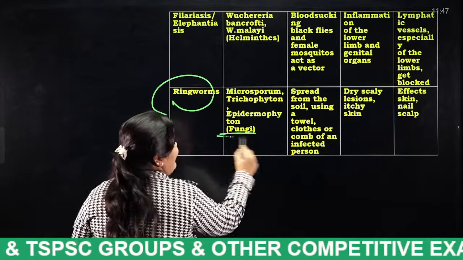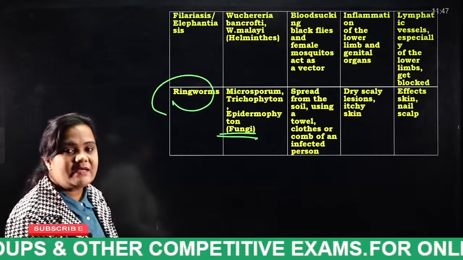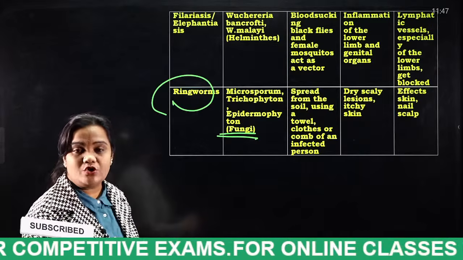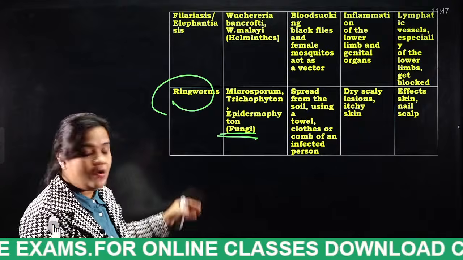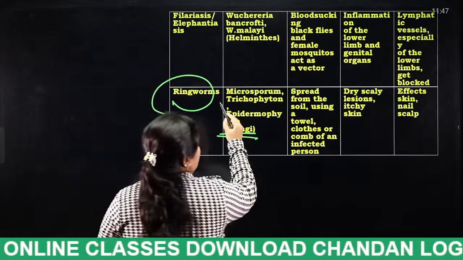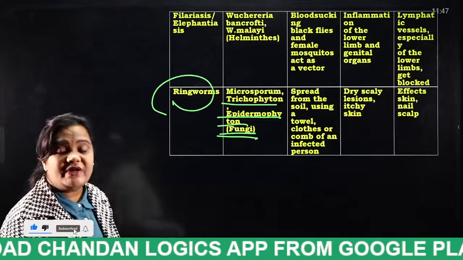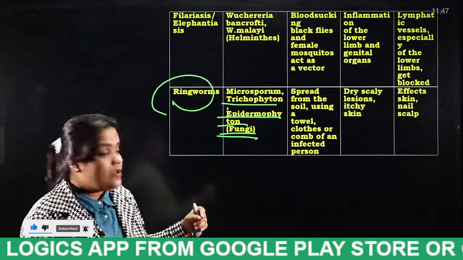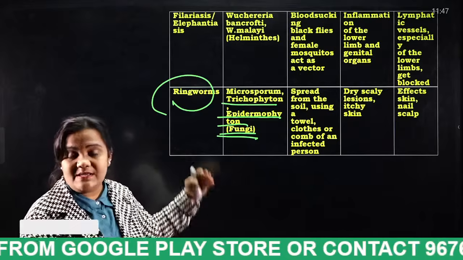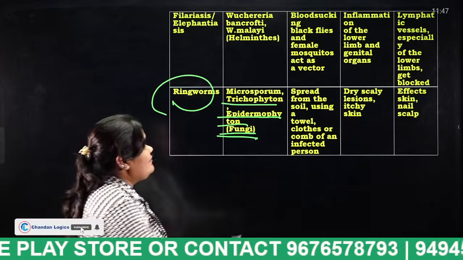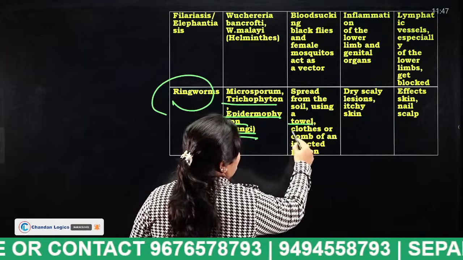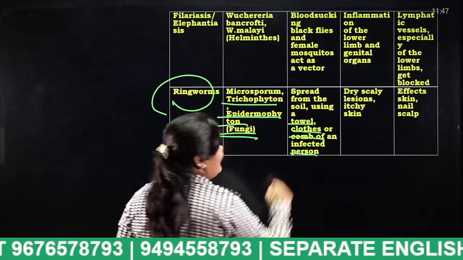Ringworm is nothing but fungi, students. Okay, ringworm is nothing but which pathogen it is actually? Fungi. Okay, so Microsporum, Trichophyton, Epidermophyton. So this is the causing agent responsible for ringworm. Okay, and what are the symptoms? What is the vector? Spread from the soil, using a towel, clothes or comb of an infected person.